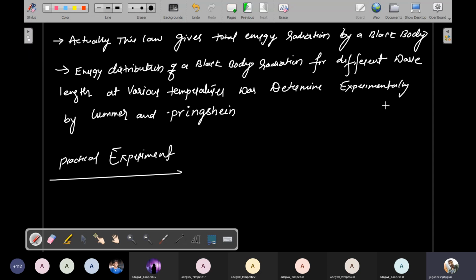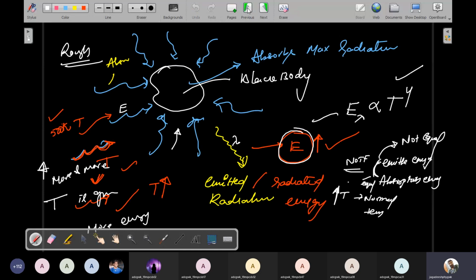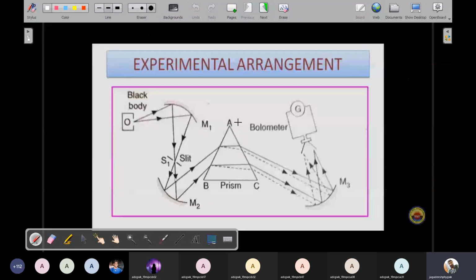So we will move to the experimental proof right now. I'll move to the previous page. So this is the experimental arrangement actually. This is called the experimental arrangement.